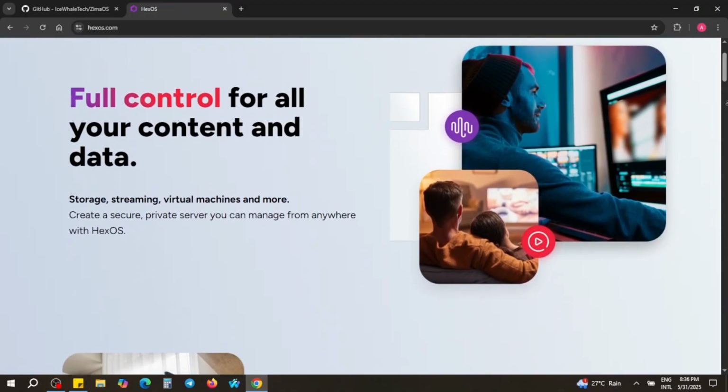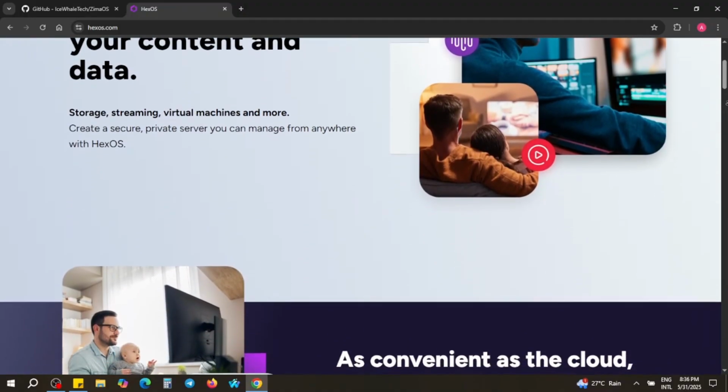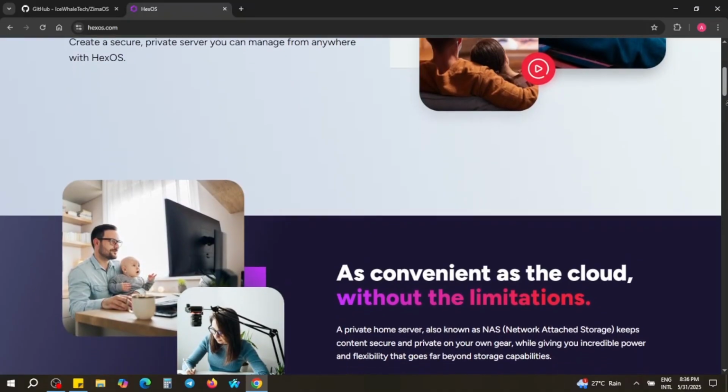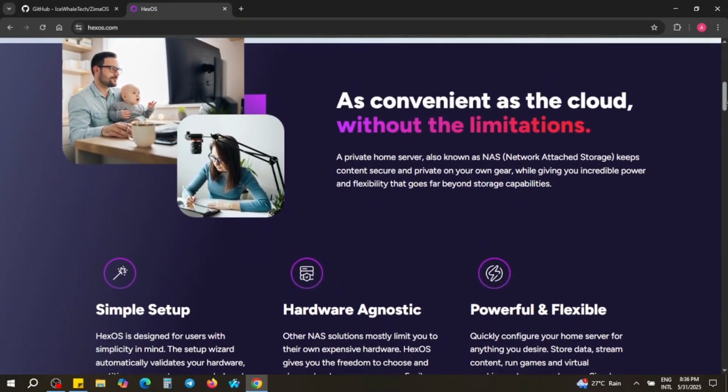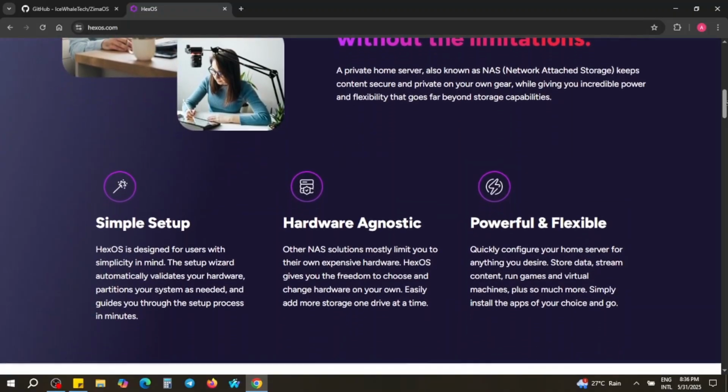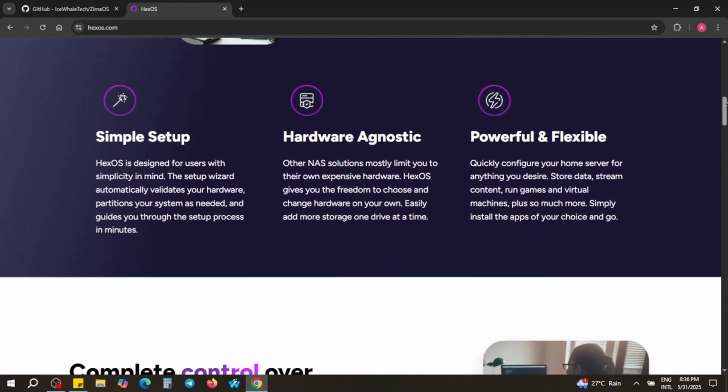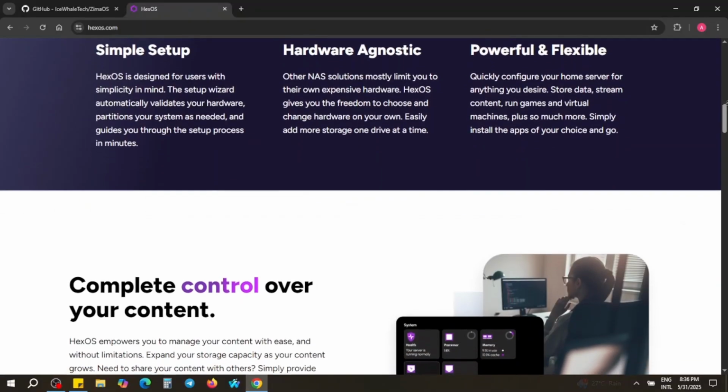Now on to HexOS. HexOS takes things up a notch. It's more advanced, offering greater flexibility and customization for those who are comfortable managing a more hands-on system. It shines in multi-user environments, automation and deeper control over system processes.